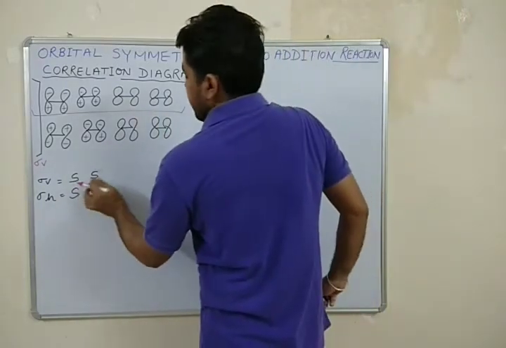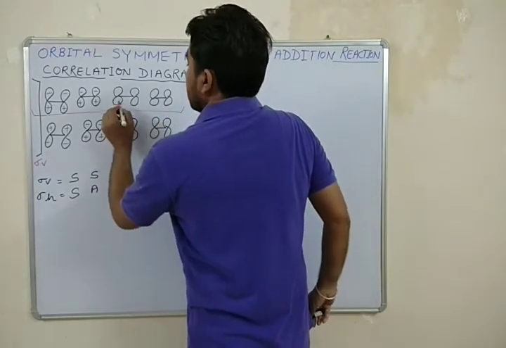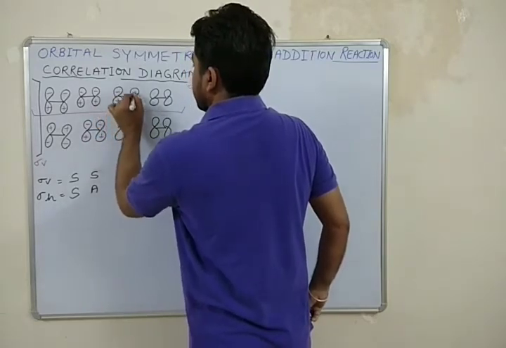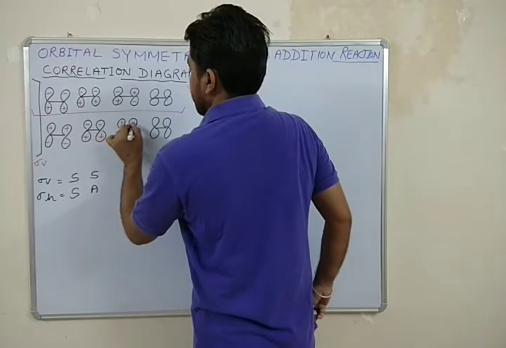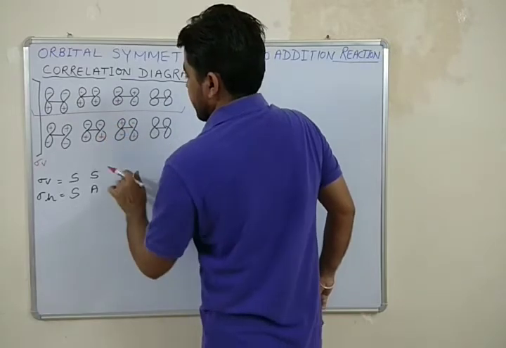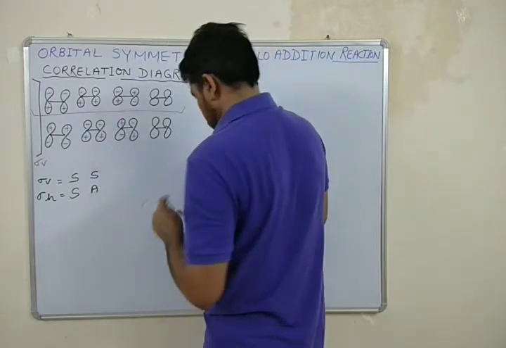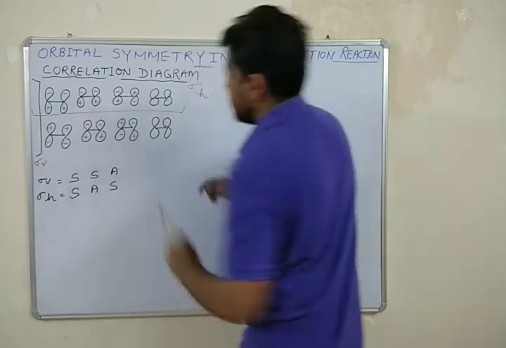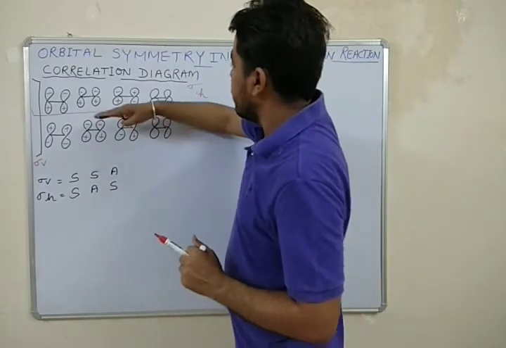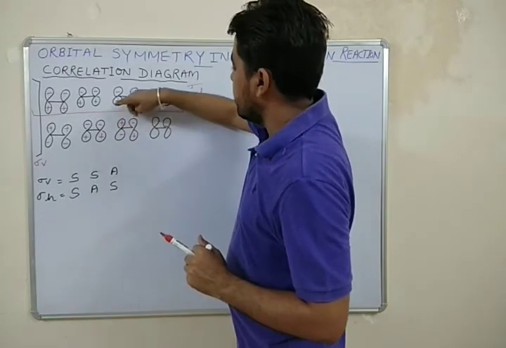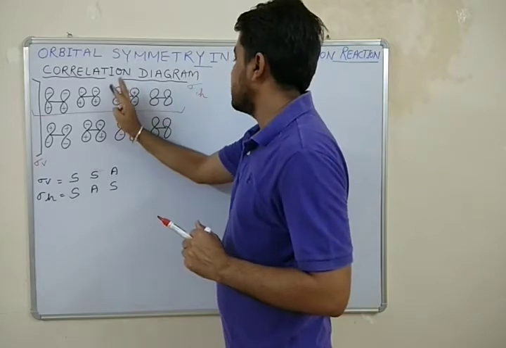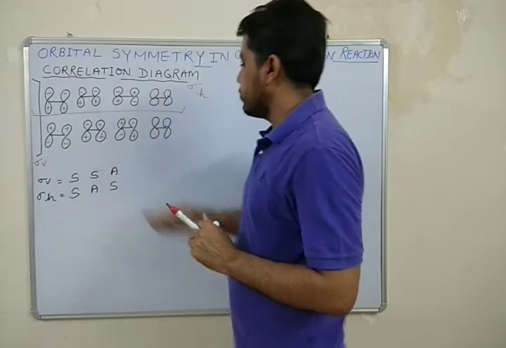Similarly, it is plus minus minus plus plus minus plus minus. It is asymmetric with respect to sigma v and symmetric with respect to sigma h. Okay, sigma v, if I apply sigma v, plus plus minus minus minus minus plus plus, and here if I apply sigma h, then I will get the opposite orientation.